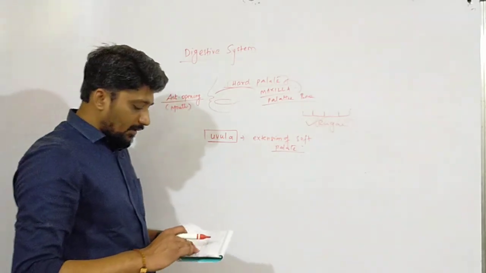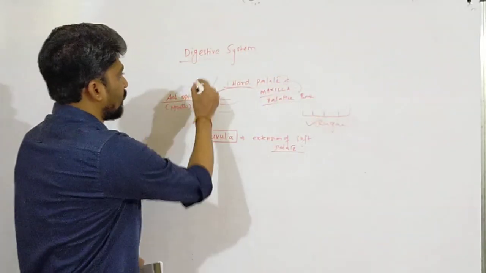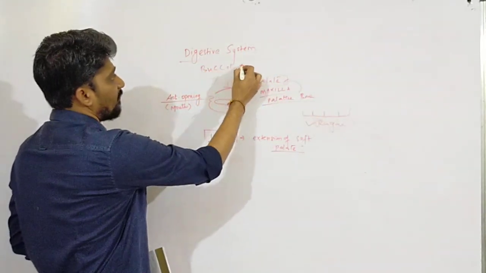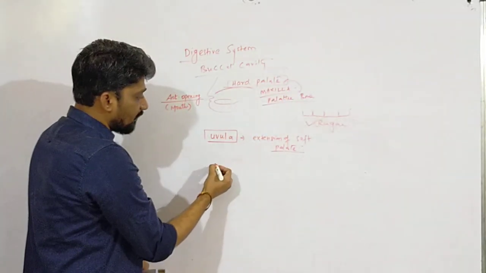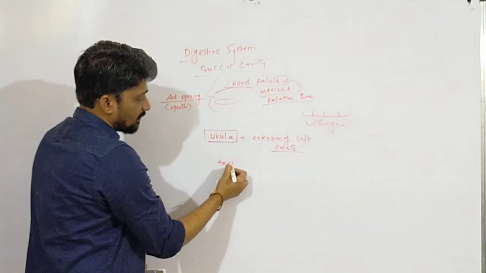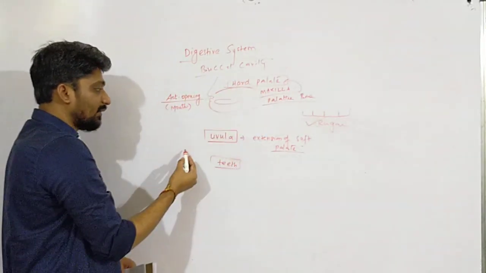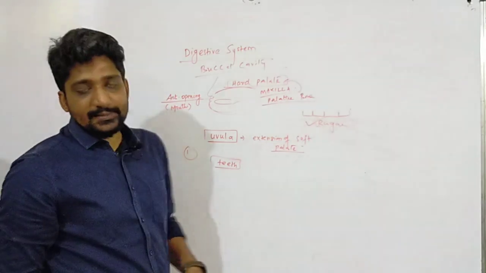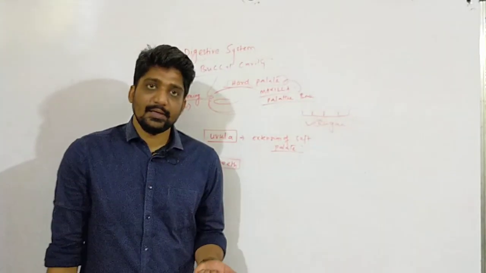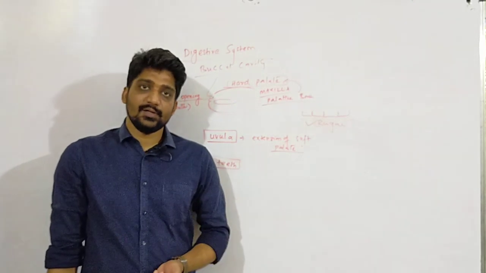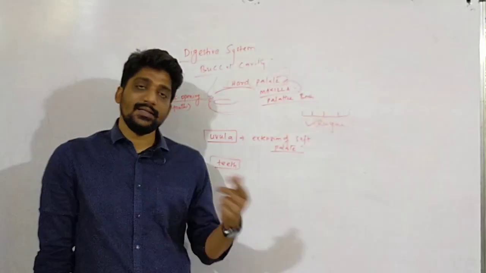Okay, now going to the next part, see here. So we have talked about the buccal cavity. Okay, so this we have dealt with. Now we have to go to the teeth. The next structure present in the oral cavity: first, what do you see? You see the teeth. Now teeth. See here. We know human dentition, and we know other organisms' dentition also. So we should know the difference in dentition between humans and other organisms.